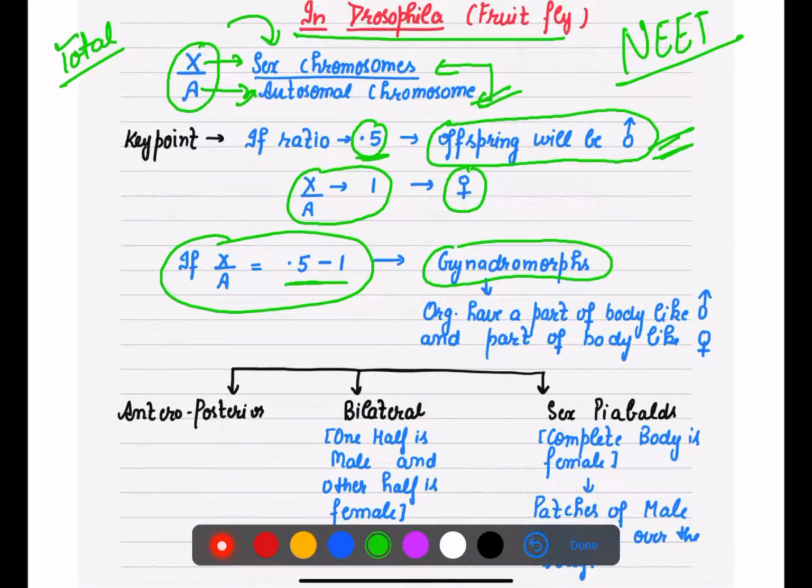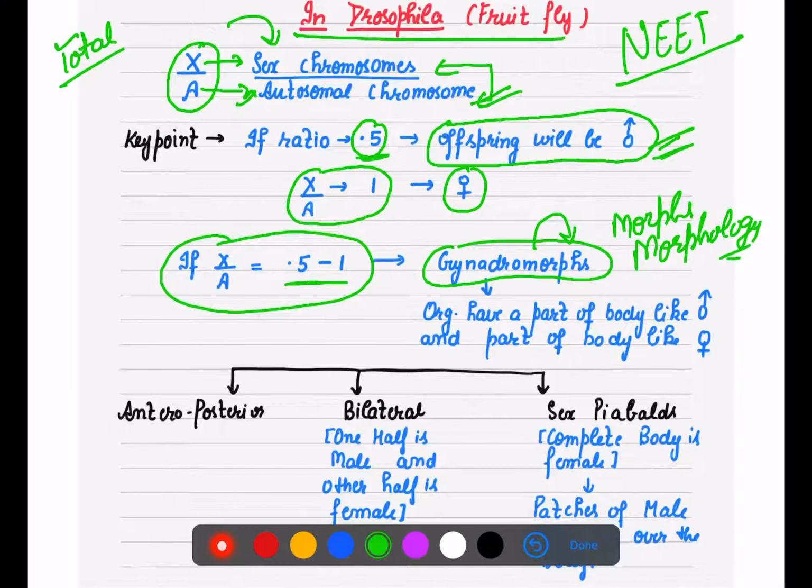gynandromorphs. Gynandromorphs: morphs means morphology, and gyn-andro refers mostly to the female part. So the organism here, the gynandromorph, has morphology-wise a part of the body like male and a part of the body like female.